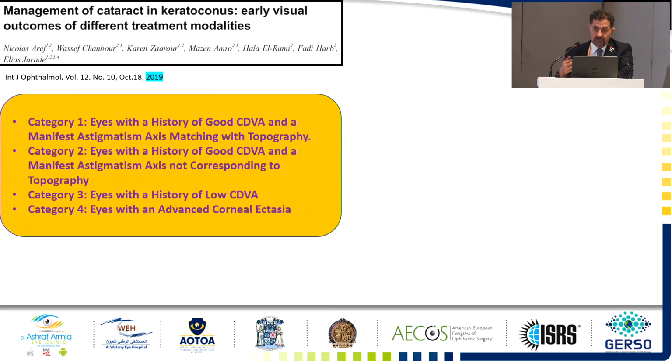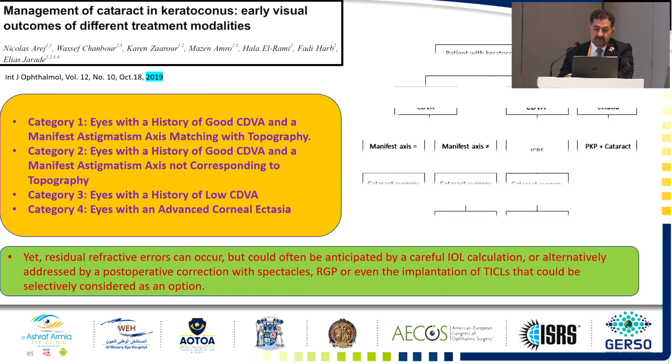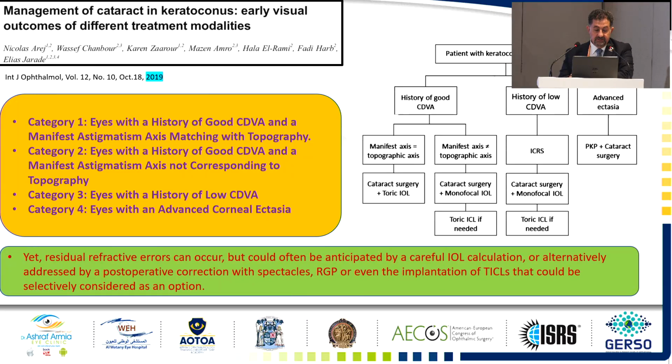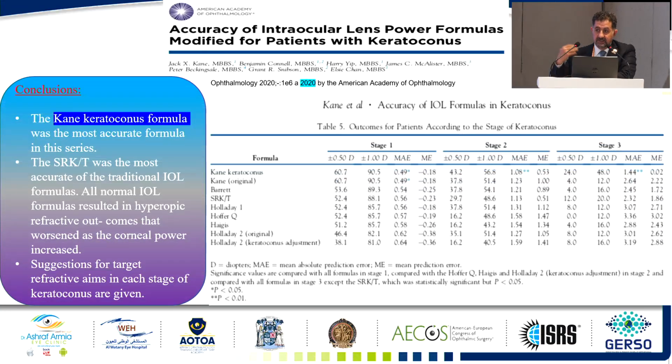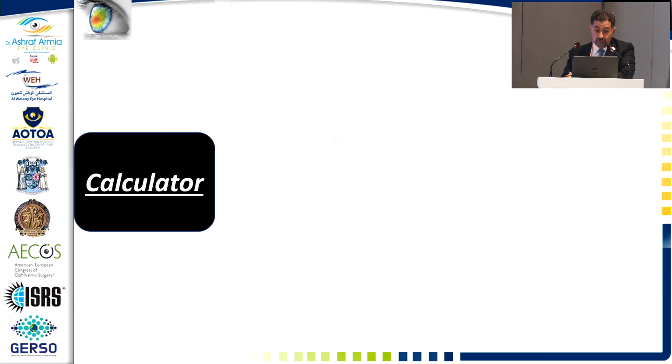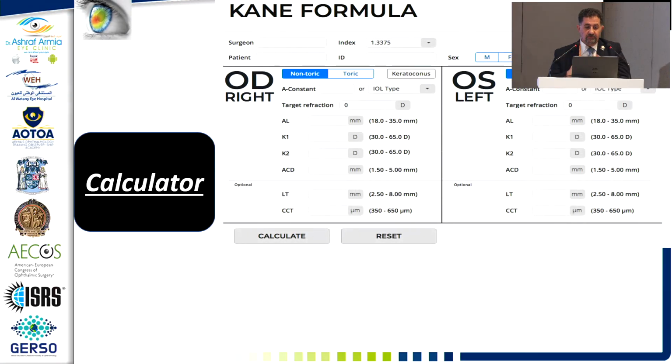After this, in 2019, another calculation came that gave nice categories. They categorize the patient into category 1, 2, 3, and 4 according to the corrected distance visual acuity, and this is how we do it now. But recently, after many formulas, the Kane formula came, which is the most acceptable biometric calculation in patients nowadays. This is the most important formula to calculate your patient with keratoconus in cataract surgery. And this is the online calculator for the Kane formula.